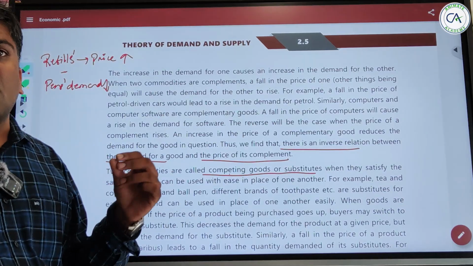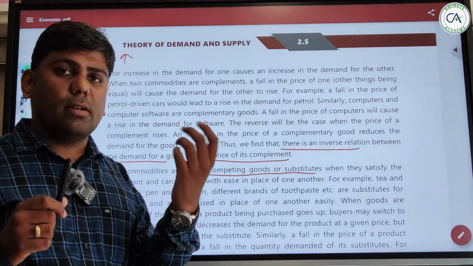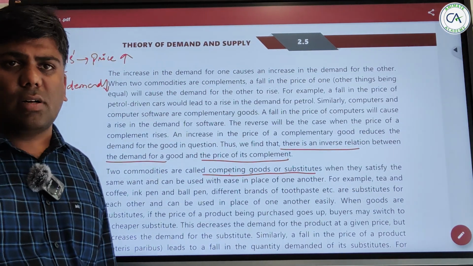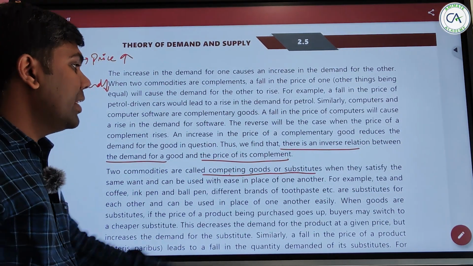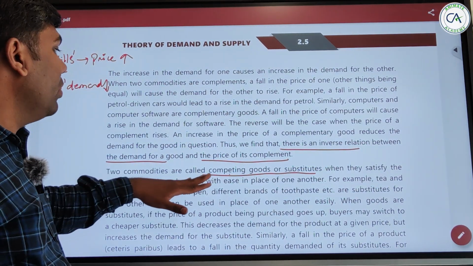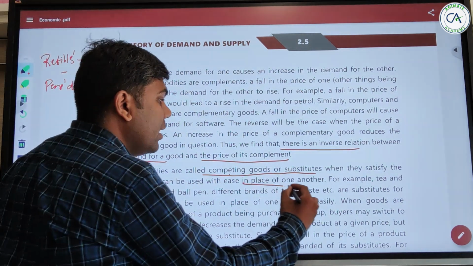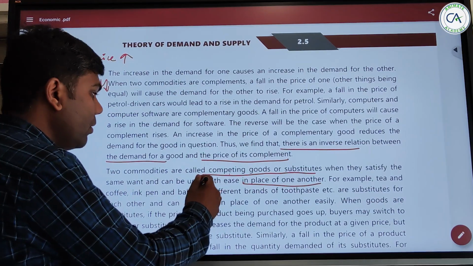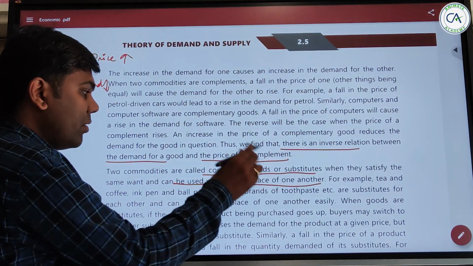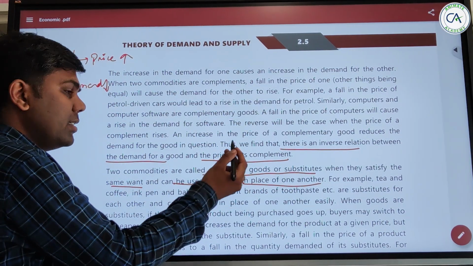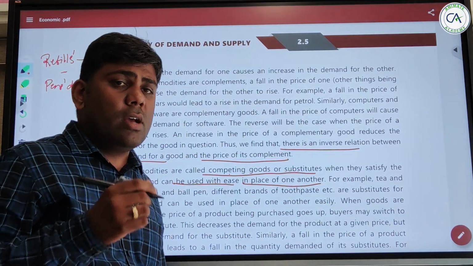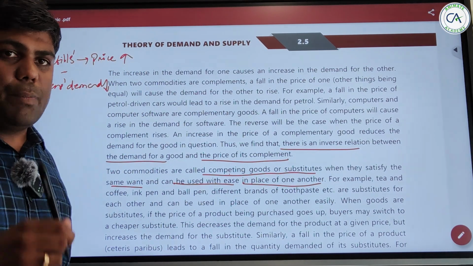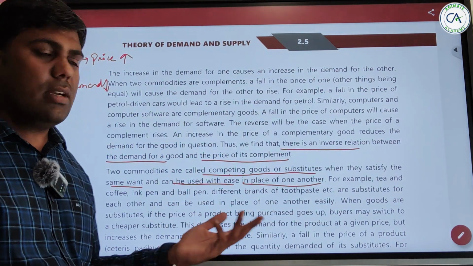It would be pencil, or it would be any other type of writing pen, or any other lead pencil, or anything would be substitute. So when they satisfy the same want and can be used with ease in place of one another. Can pencil be used in place of pen? Yes, in some cases, yes. So it can be used with ease in place of one another, and they will satisfy the same want. That is the same when you are writing in the notebook. So you can write with pen as well, pencil as well. So they can substitute each other easily.